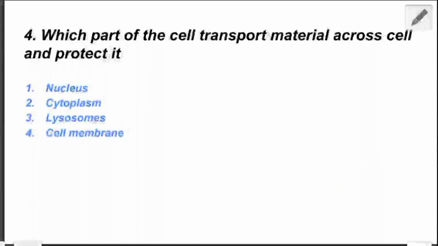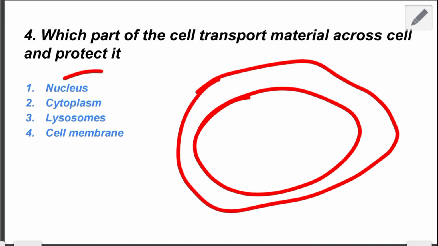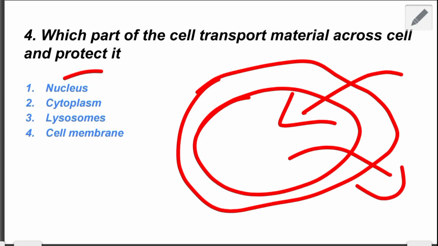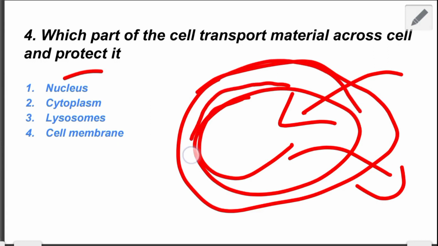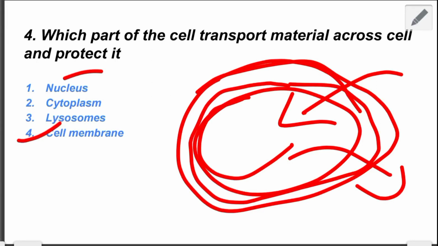The next question which is given: which part of the cell transports material across the cell and protects it? Here is a cell and here is the membrane. Whenever material enters this cell, whenever material is excreted from this cell, or whenever the cell is protected, all these functions are performed by the cell membrane. It also protects the cell organelles. So the right answer of this question is cell membrane. The nucleus contains genetic material, the cytoplasm contains cell organelles, and the lysosome is also called the suicide bag of the cell.